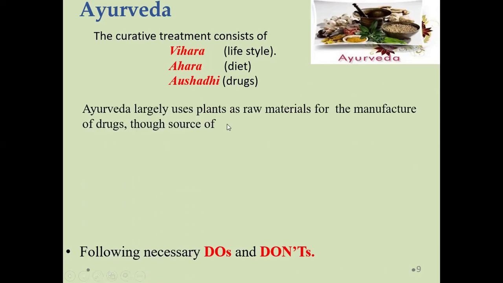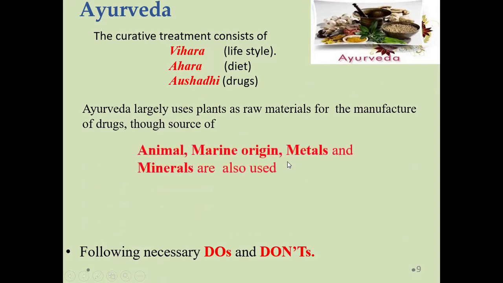Ayurveda largely uses plant sources as raw material to manufacture the drug. Different sources such as plant, animal, marine sources and microorganisms are also utilized in the preparation of a particular drug. Minerals and some metals are also utilized; minerals as well as metals are converted into the bhasma form and then utilized.